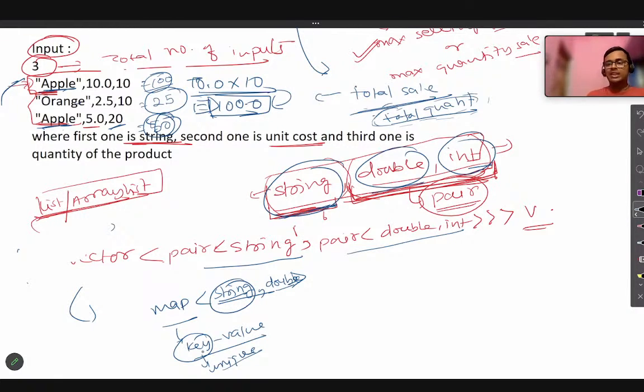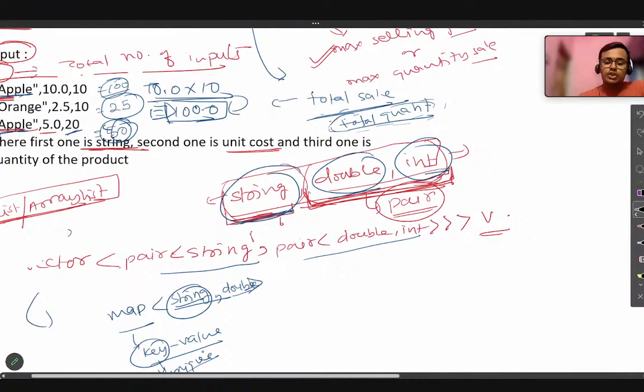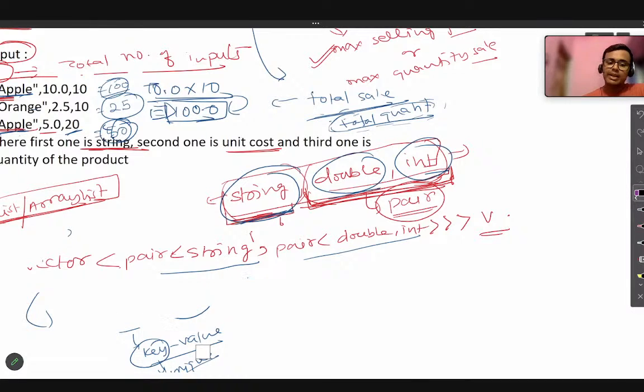Now let's understand again how this is being done here. To access any pairs, how will we access?